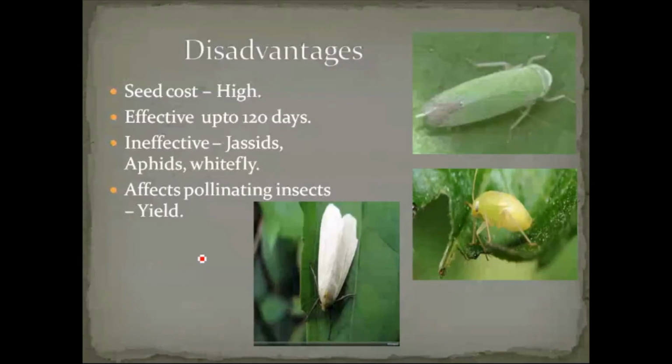Then the next one is that it is ineffective. It kills only bollworms, not jassids, aphids or whiteflies. So this is a jassid, this one is an aphid, and the white one is a whitefly. It is not effective on these organisms; it only kills bollworms. So if these organisms start to affect the crops, that leads to disease. Okay? So the farmers won't get good products from the cotton field.